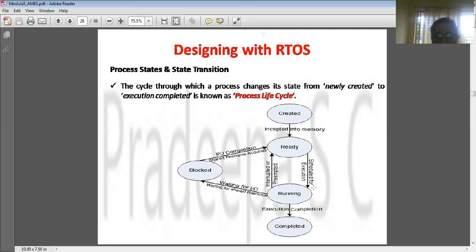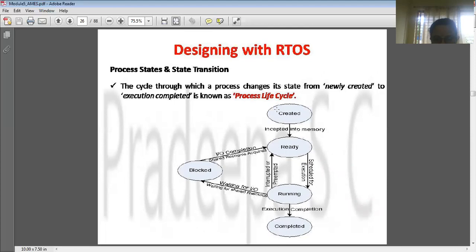So you will be reading the data from the user. So it has to read the data from the keyboard. At that time, the process will come into the block state, because unless you have completed the transaction, it will be in the block state. Once the data is read, again it is ready for execution, right? So once it is ready, again it will be in the running mode. Once the execution is completed, it will go to the next state called the completed state.